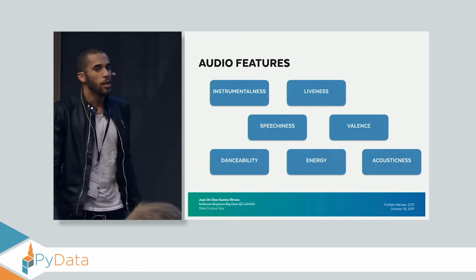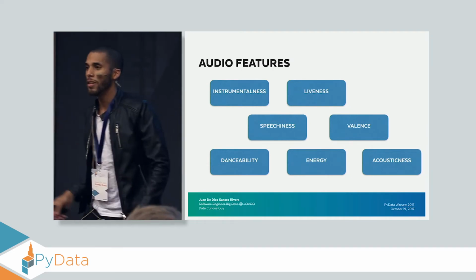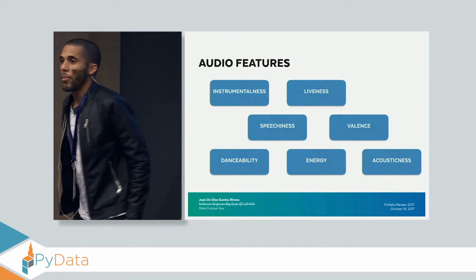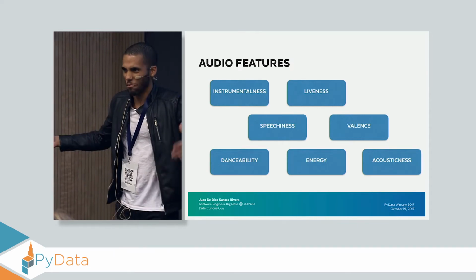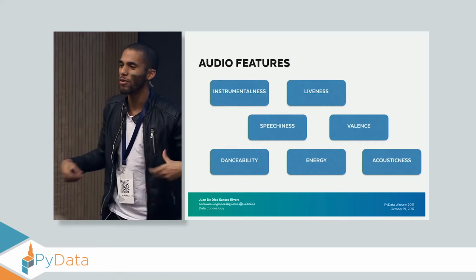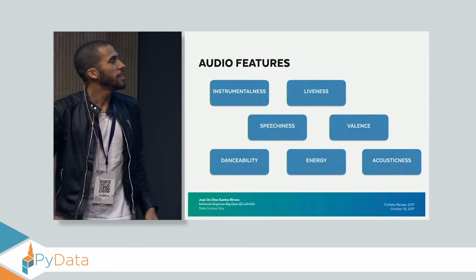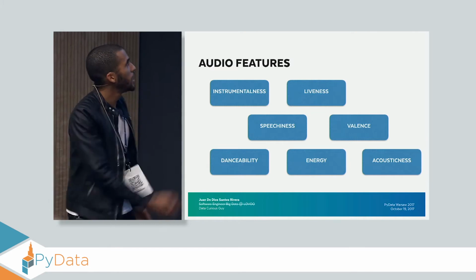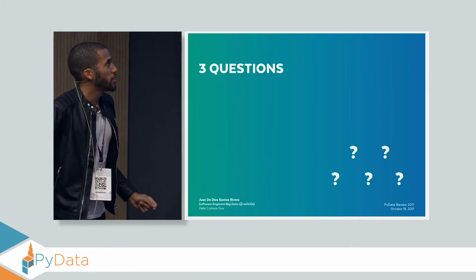Then we have valence, which is how positive or how negative the song is. Then danceability, which represents the amount of dance in the music. Then energy, which is how energetic, how dynamic the song is. And then acousticness, which is the presence of acoustic stuff. Now, three questions. Let's start.